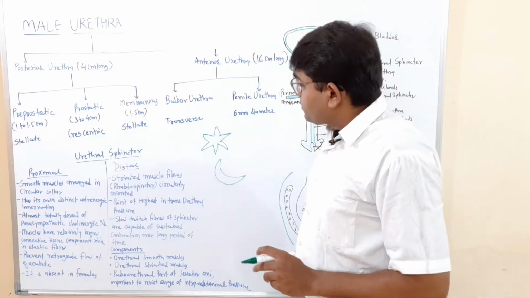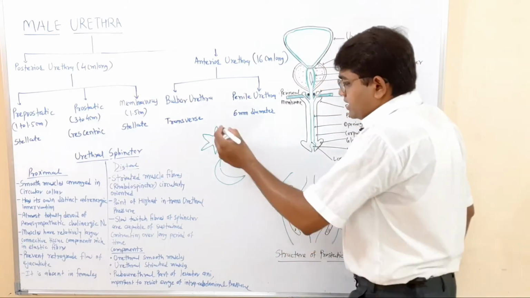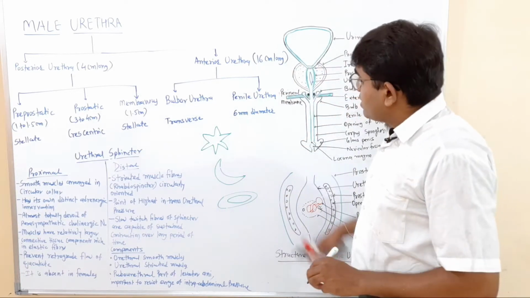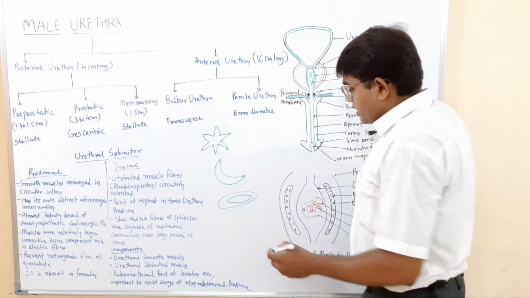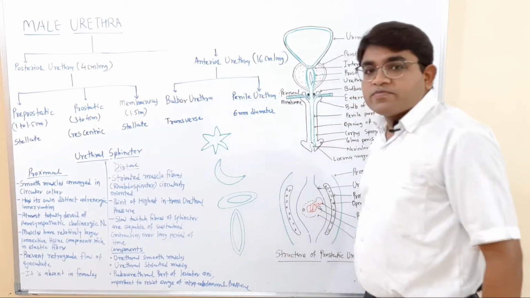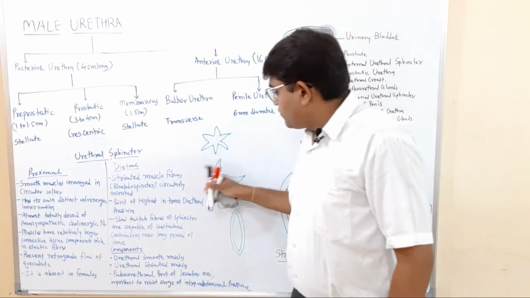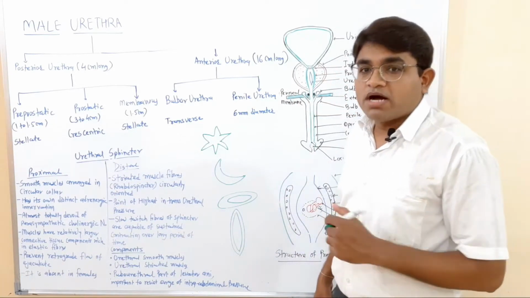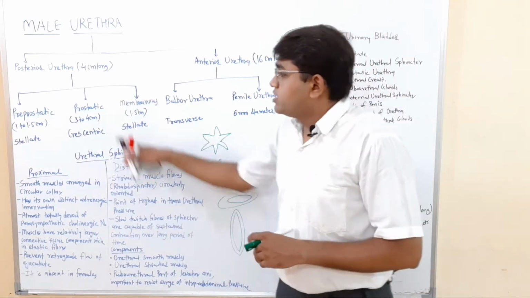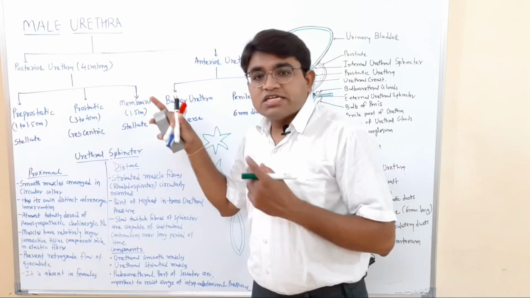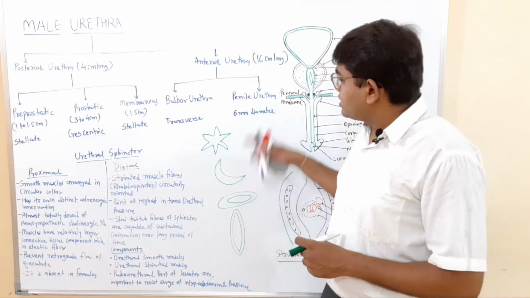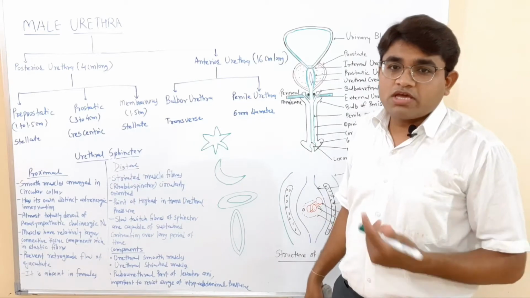In the bulbar part of the urethra, it is a transverse shape, meaning the urethral opening is like that. And in the penile urethra, it is longitudinal or vertical, a slit-like part. So these are the different shapes of the urethra in the different parts. In the pre-prostatic and the membranous parts it is stellate, in the prostatic part it is crescentic, in the bulbar part it is a transverse slit-like, and in the penile urethra it is a vertical slit-like opening.